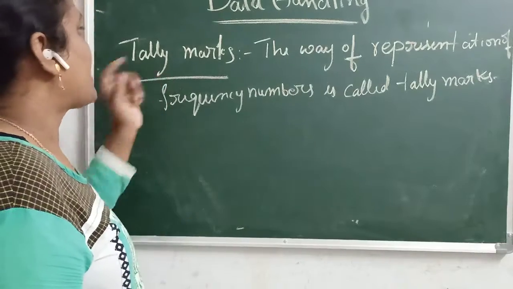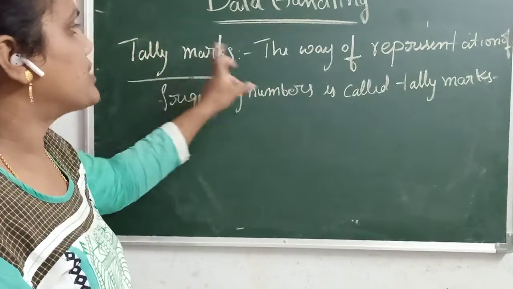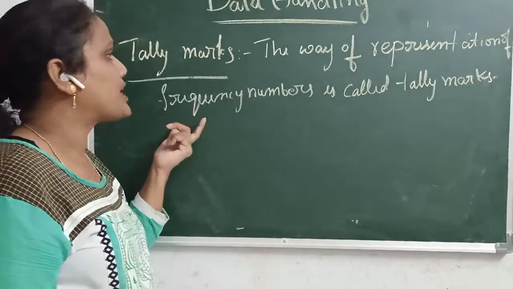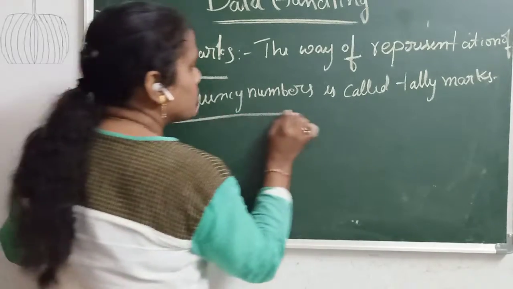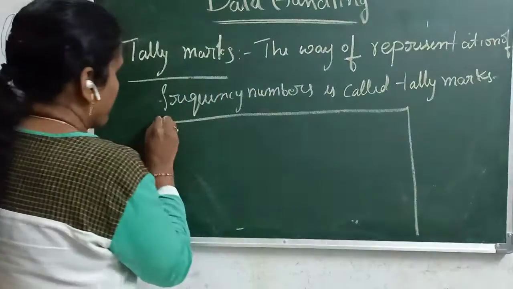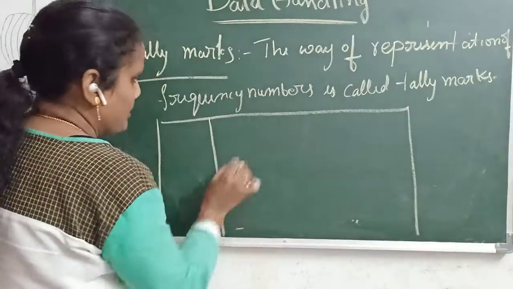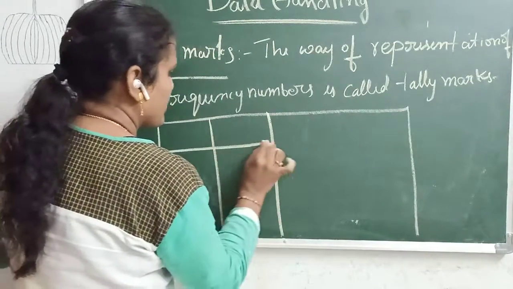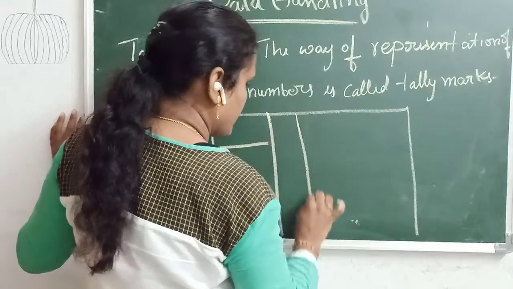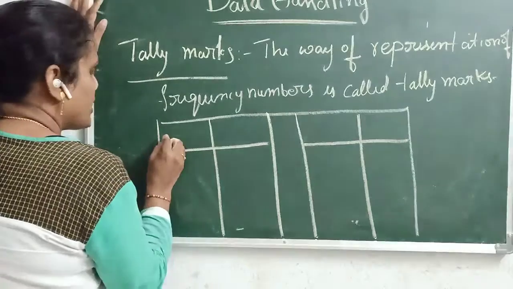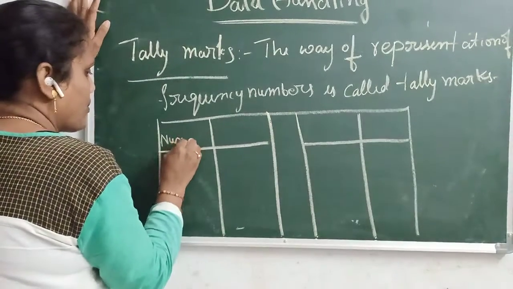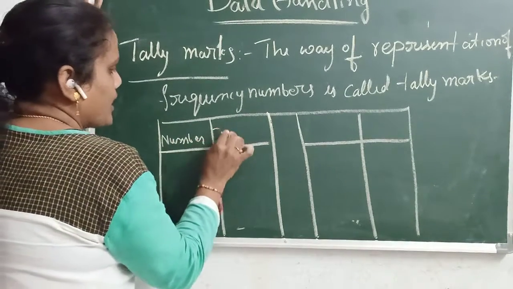Next is tally marks. Tally marks are the way of representing frequency numbers. So how to write the tally marks, we will learn. For example, number tally marks.